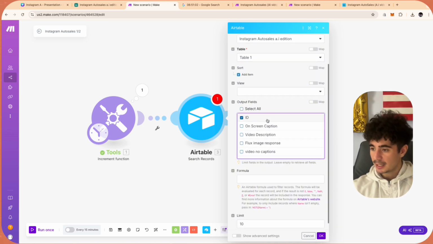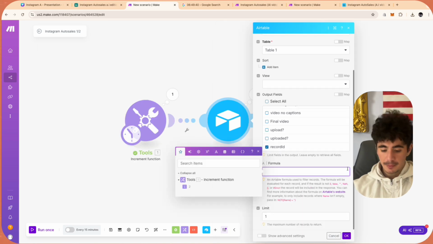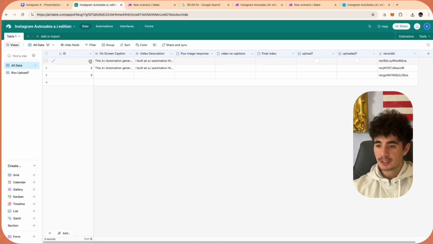And so we're going to pass through the ID, the on-screen caption, the video description, and the record ID. In our formula here, guys, we can see that this primary field is called ID, and this is where our auto numbers live, right?